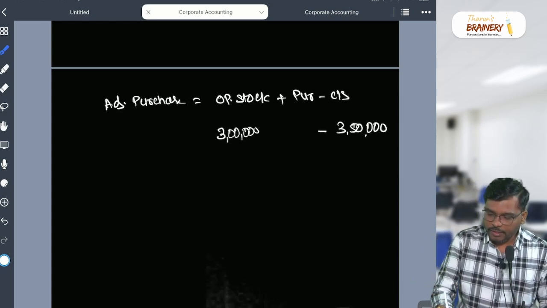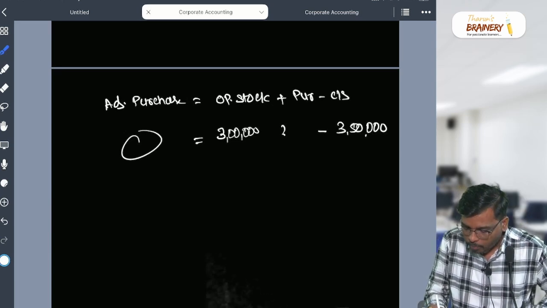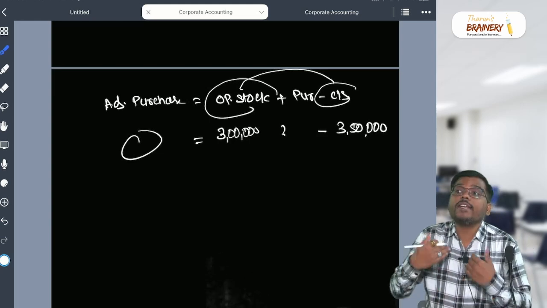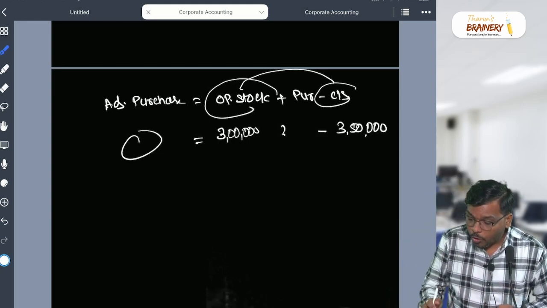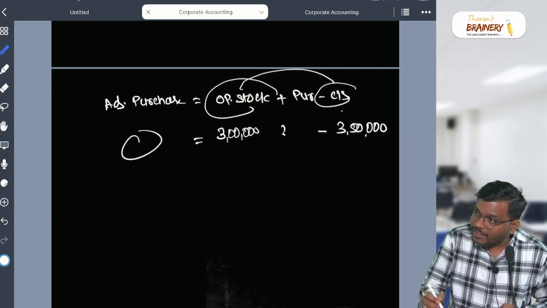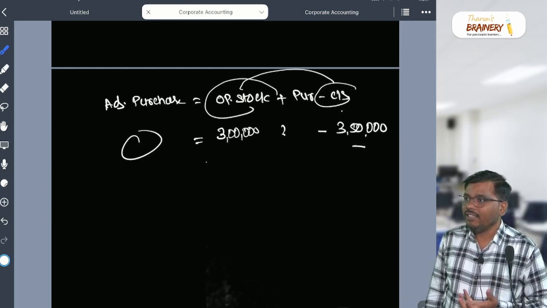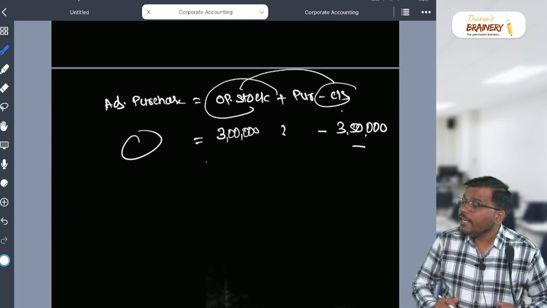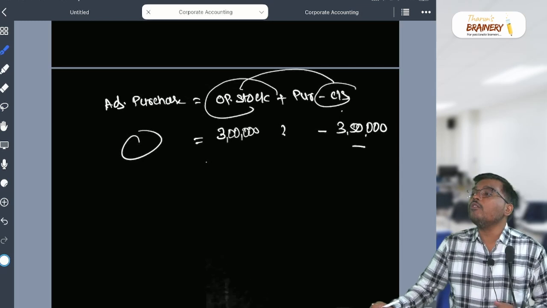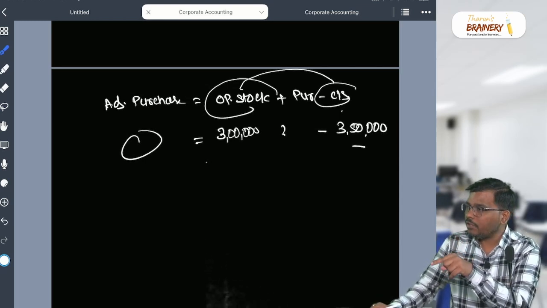Leave that. I have not given the adjusted purchase yet, this is the pending part. What is the meaning of opening and closing? If you want to classify this opening and closing alone, what can you say in sentence form? Can you say that your closing stock is more than opening stock by 50,000? Yes or no? Right? You can say like this, sir, my closing stock is more than opening stock by 50,000.